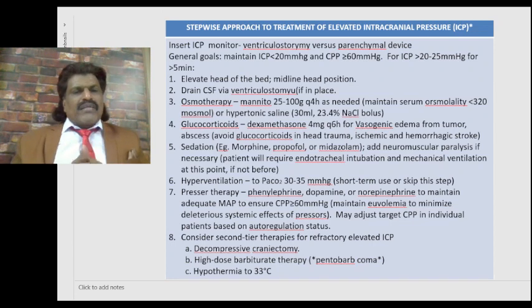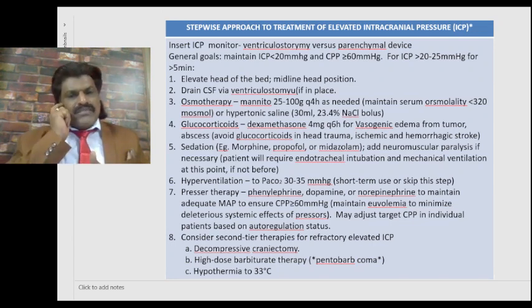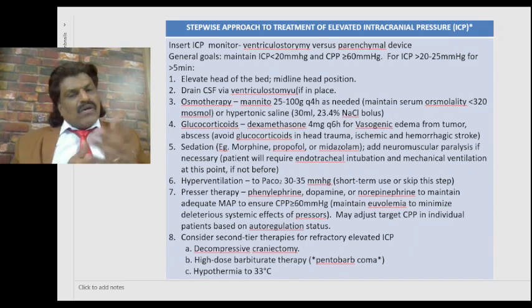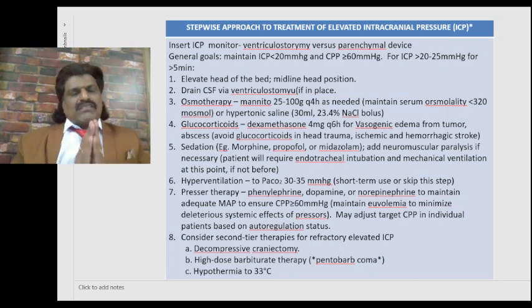You can give glucocorticoids like dexamethasone 4 mg 6th hourly for vasogenic edema from tumor or abscess. Except for these conditions like tumor or abscess which cause vasogenic edema, where dexamethasone steroids are useful, in other conditions it is not useful. Avoid glucocorticoids in head trauma, ischemic or hemorrhagic stroke. So glucocorticoids are primarily useful for tumor and abscess.